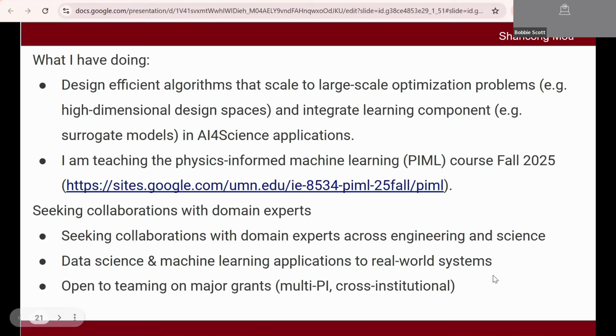I'm looking for collaborations with domain experts in engineering and science applications, and in general, data science and machine learning applications to real-world systems, if we want to integrate the physical system into a design optimization problem more efficiently. One thing is that, in order to deal with this kind of high-dimensional design space problem, we usually require a differentiable structure. That's why we combine this learning and optimization structure together. And I'm also open to teaming on major grants where my expertise can contribute.